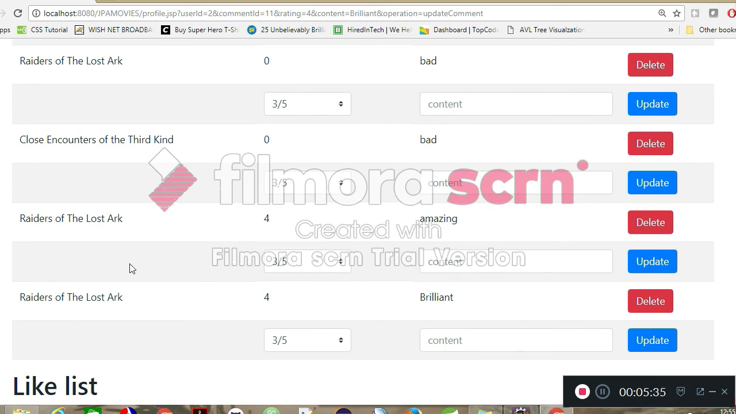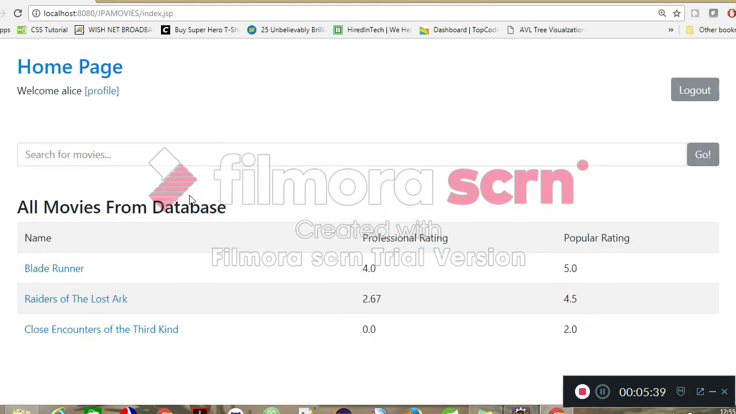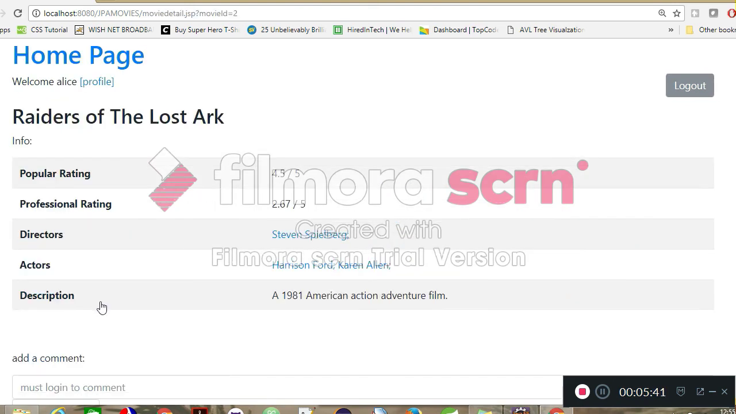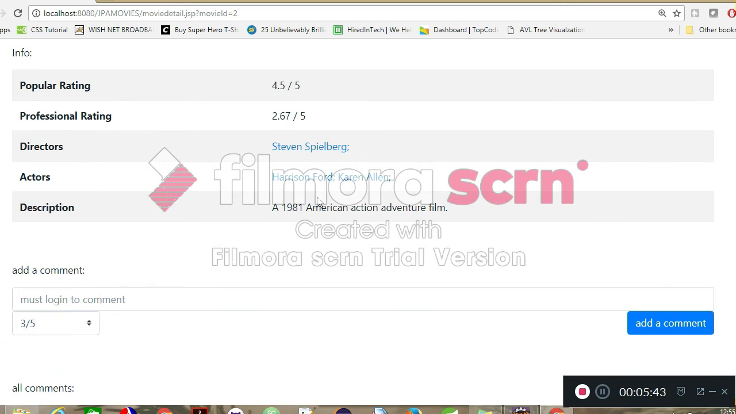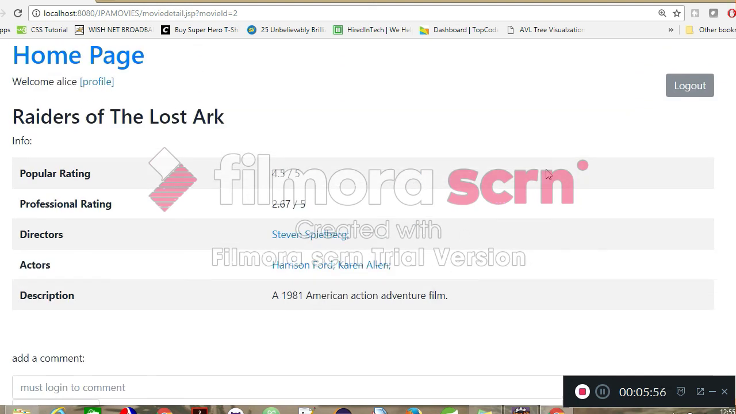Now to check this change in the movie section itself, we can go to the home page, and it shows this movie which is connected to this profile Alice, and you can see the professional rating has changed. The comment has changed to brilliant, and the rating has changed to 4, so it is getting reflected in real time.